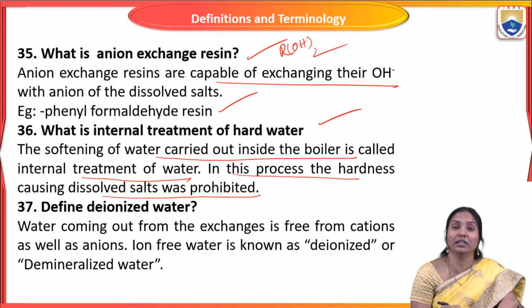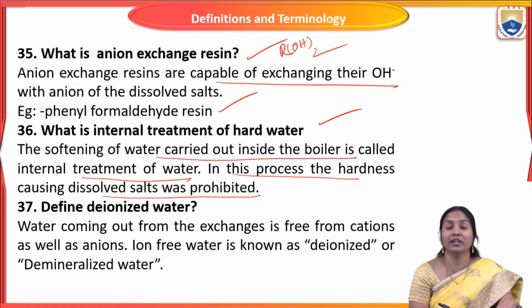Such internal treatment methods are Calgon conditioning, phosphate conditioning, colloidal conditioning. So we are adding chemicals in boiler feed water, we can remove sludge and scales or precipitates or hardness causing ions which are present in water. So this treatment is called internal treatment of water.